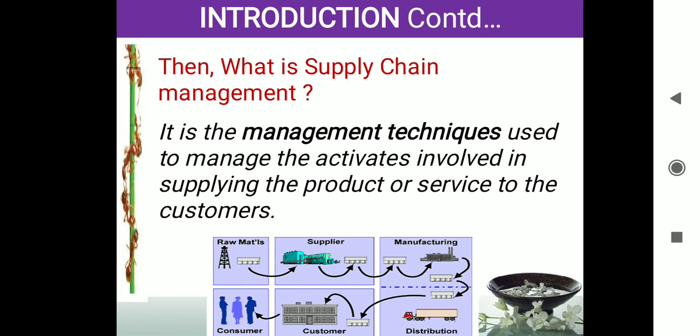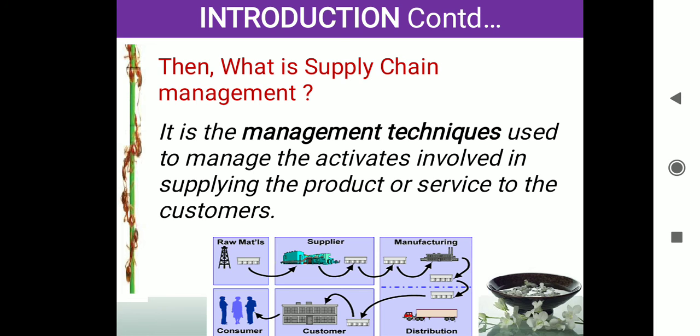Next, what is supply chain management? Now you know what a supply chain is. Anything supplied, transported, or provided as a service is called a supply chain. What is supply chain management? The management techniques used to manage these activities are called supply chain management. What is the necessity of the management techniques? If you have a good management technique, you will have a good profit and you can survive in this global market. If you do not have good management techniques, definitely you will fail.